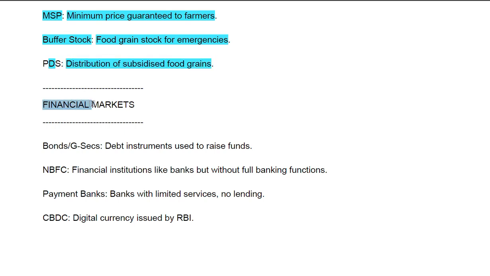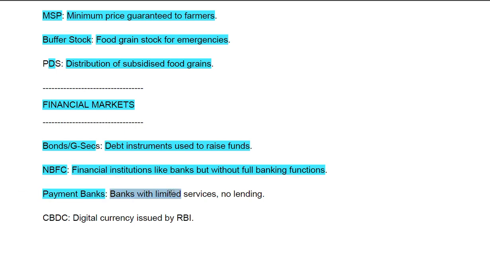Then we have financial markets: bonds or G-Secs, which are debt instruments used to raise funds. Then NBFC, non-banking financial companies, financial institutions like banks but without banking functions. Then we have payment banks, banks with limited services and no lending. Then we have CBDC, digital currency issued by RBI.